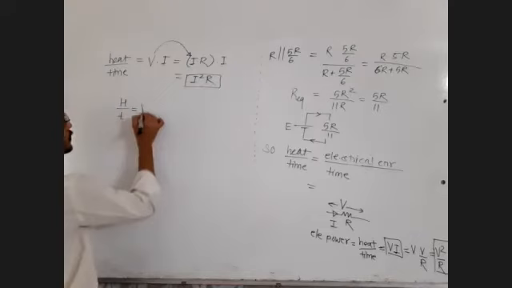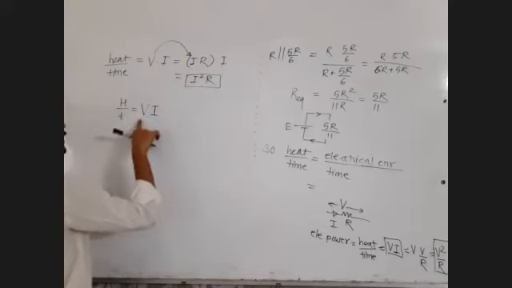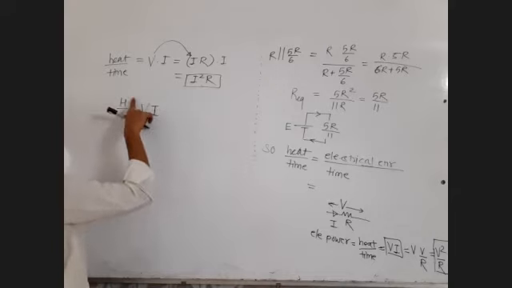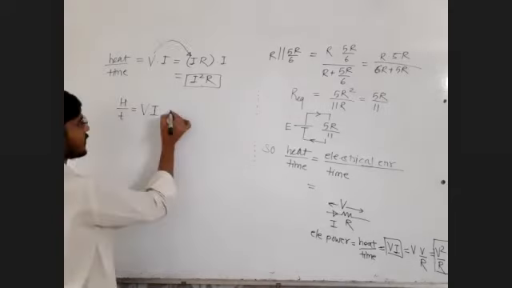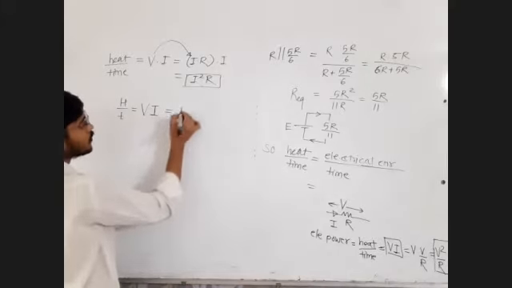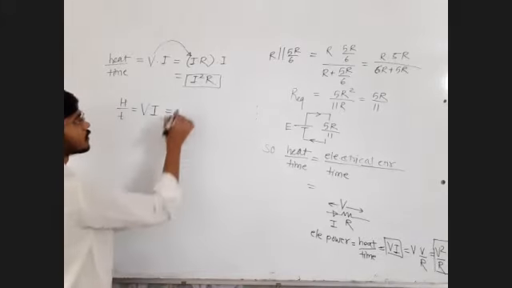Electrical power or heat produced per unit time is VI, potential difference into current. You can cross verify this formula. Unit will automatically come as joule per second, which means watt. VI, V square upon R and I square R.